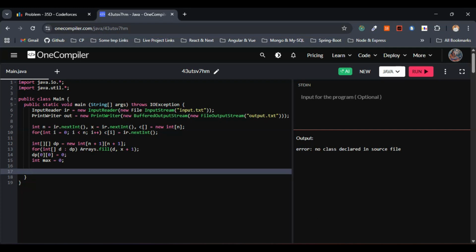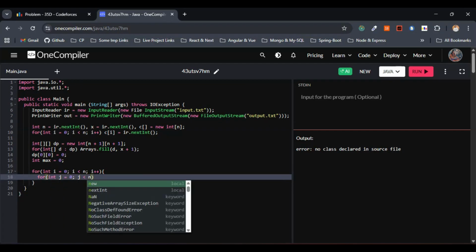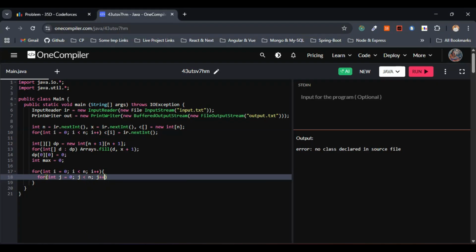So nested loops will be used, as I've said. Now I'll go with for i equals 0. One more for loop, j equals 0, j less than n, j plus plus.